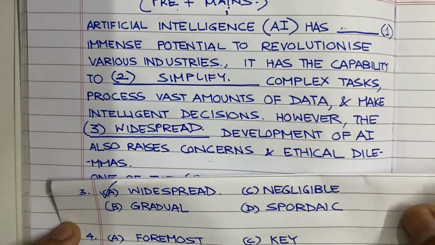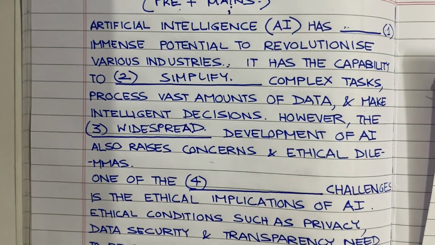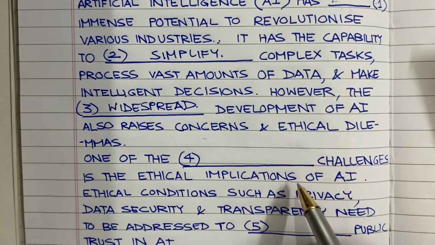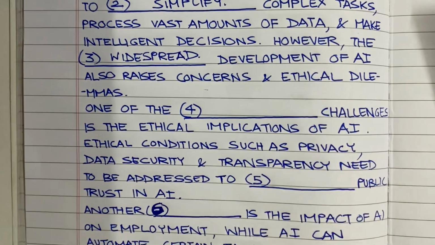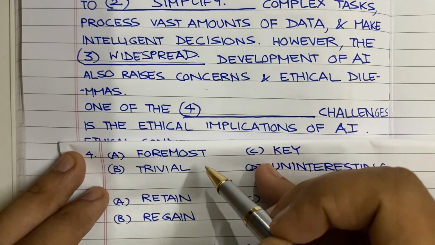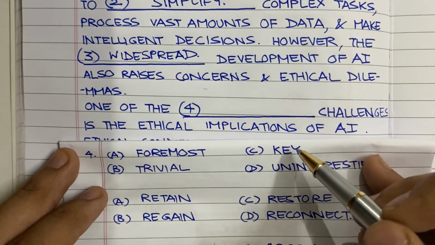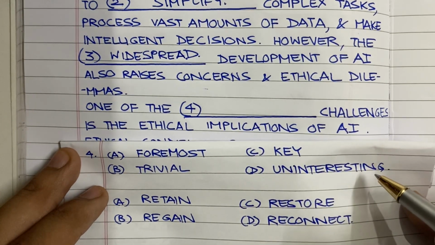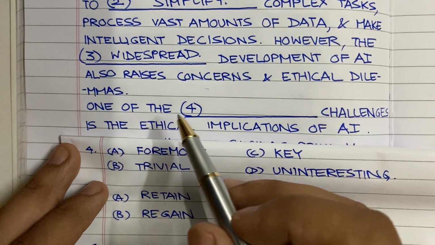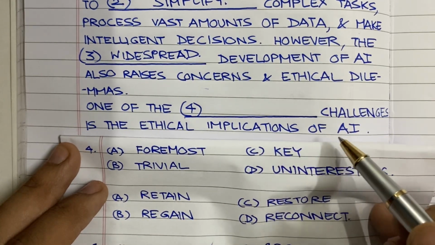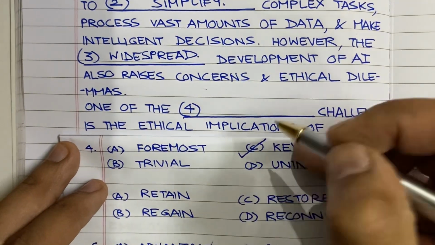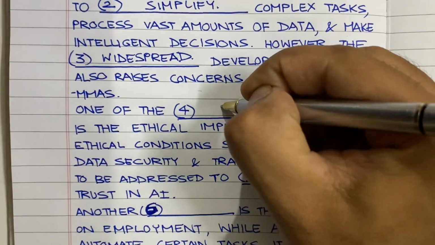Let's move on to the next question. One of the blank challenges is the ethical implications of AI. So the options are: option number A is foremost, option number B is trivial, option number C is key, option number D is uninteresting. I am again giving you a few seconds to answer this on your own. One of the blank challenges is the ethical implications of AI. So the correct answer is going to be option number C, key. One of the key challenges.